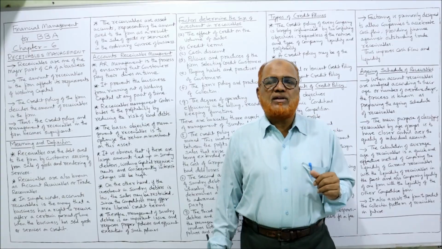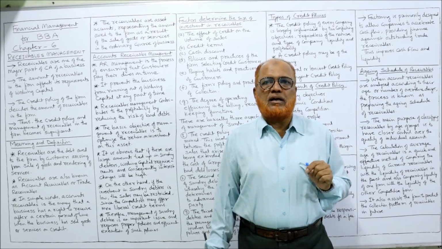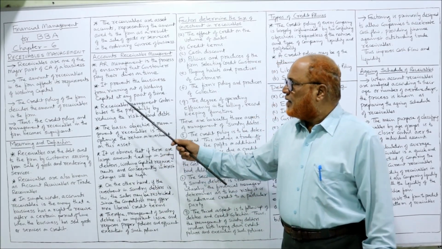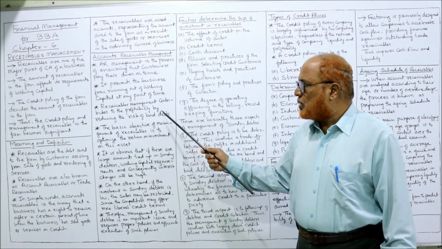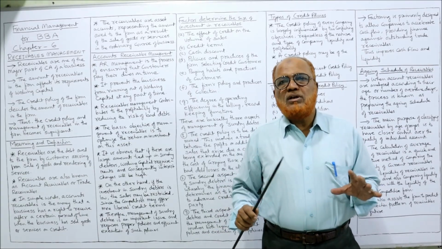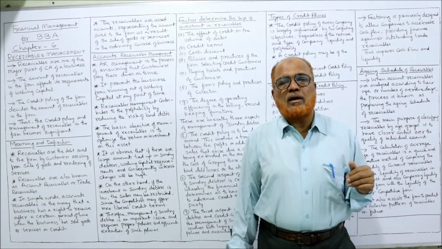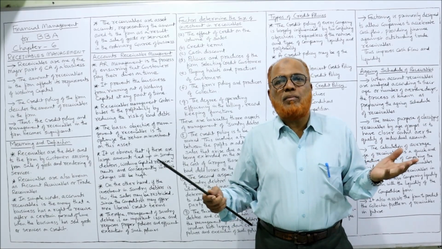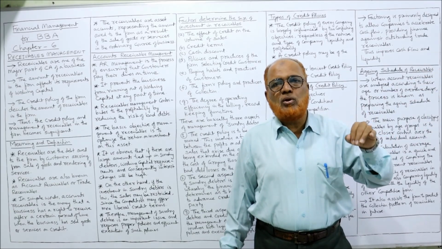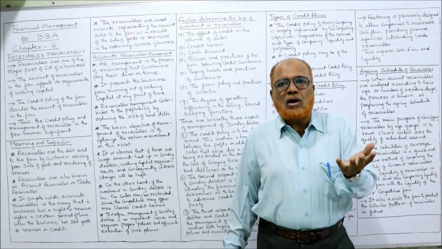The business will face shortage of cash. Working capital problem will arise if we do not manage account receivable. Then receivables management contributes to the profitability by reducing the risk of bad debts. Suppose we do not manage the receivables, bad debts will arise. Bad debts means irrecoverable debt. We sold the goods to the customer, but the customer has not paid the amount. That is bad debts.